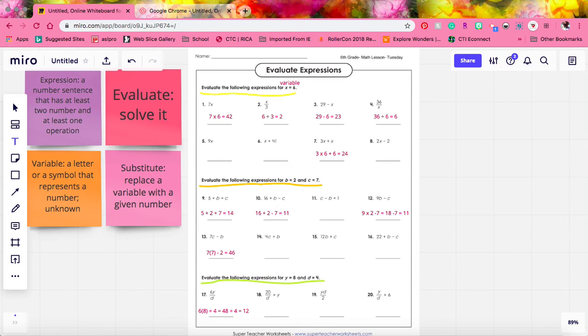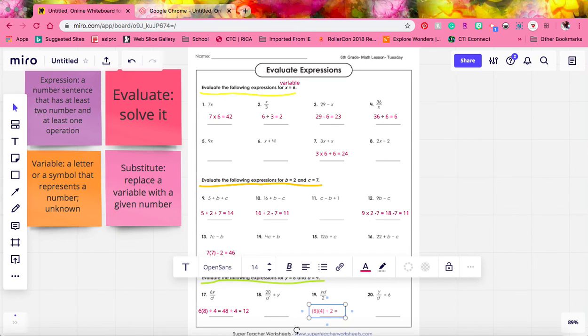And let's skip 18 and we'll go to 19. This time, we have y times d divided by 2. So y is 8, d is 4, and then divided by 2.